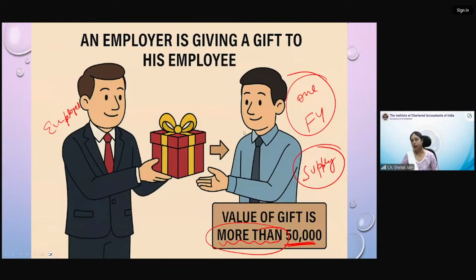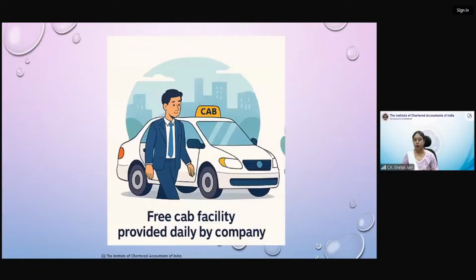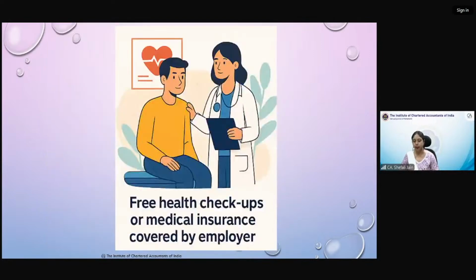Gift can be given multiple times, but it should be in one financial year, Mohan Raj. So in a single financial year, if the total value of gift is up to rupees 50,000, then it is not a supply. If value exceeds rupees 50,000, then the entire amount will become a supply. अगर मैंने 51,000 का भी gift दे दिया है, तो entire 51,000 will become a supply. This point we will do in schedule 3.